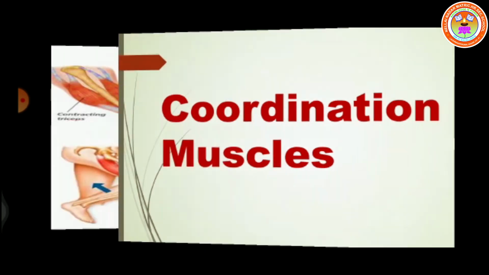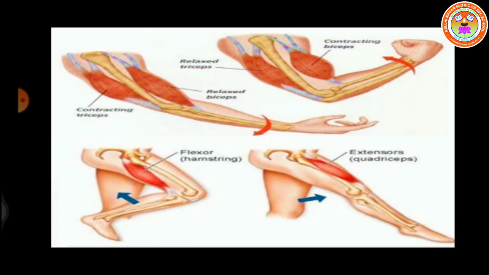Most actions in our body, like standing, walking, running, playing, etc., require combined actions of several muscles. To a great extent, the muscles have to be coordinated for a particular kind of movement. Here we have a set of muscles called flexor and extensor. A flexor is a muscle that, by its contraction, bends the limb. For example, biceps is a flexor muscle. And another muscle is called extensor. By its contraction it straightens the limbs. An example is the triceps muscle.